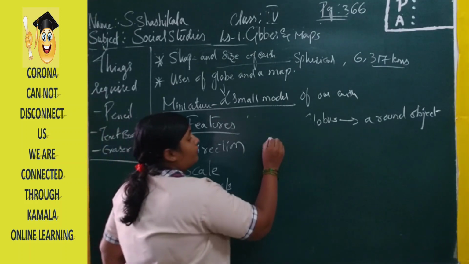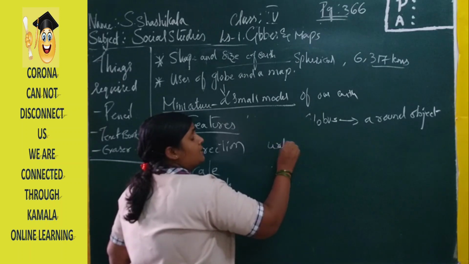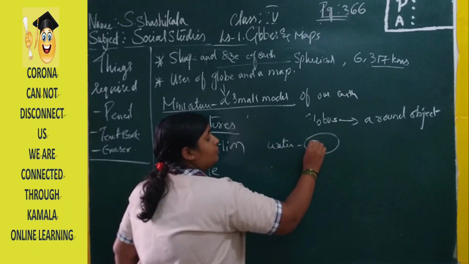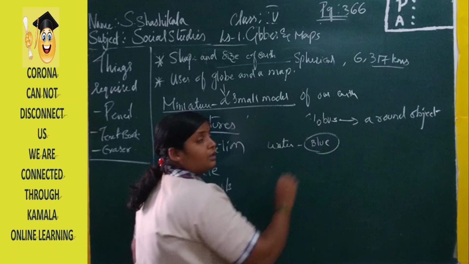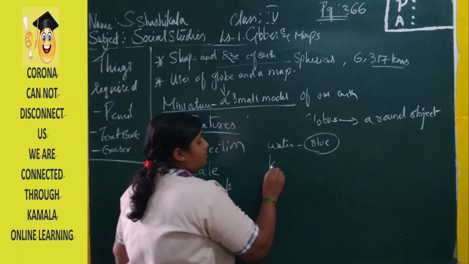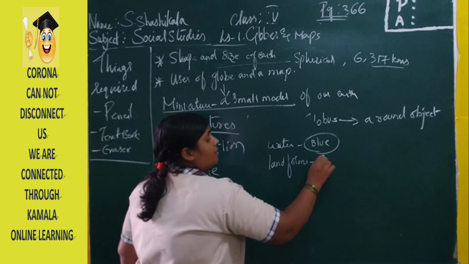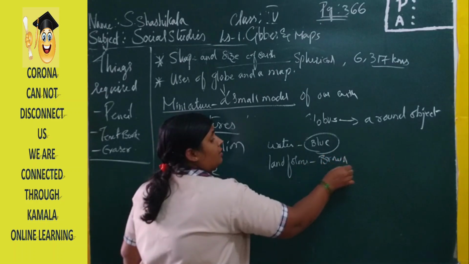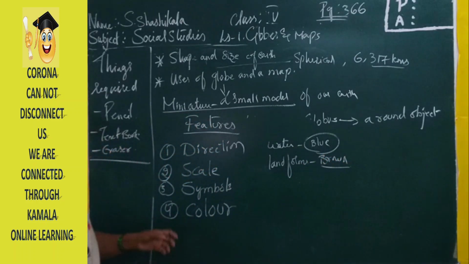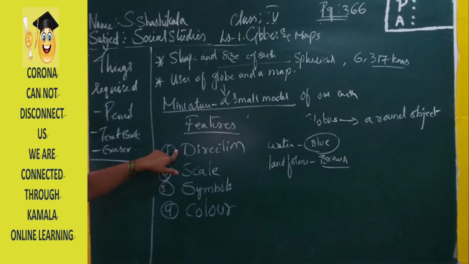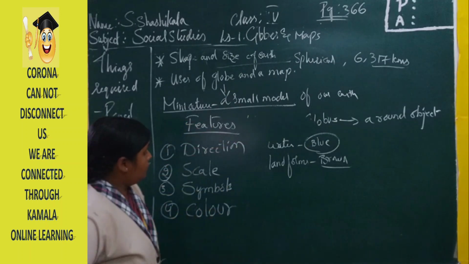Now for the blue, for the water, we are representing it in the blue color. And for the landforms, we are using brown color. So here the four important features of the map: the first one is the direction. Without knowing one particular direction, we can't reach our destination.